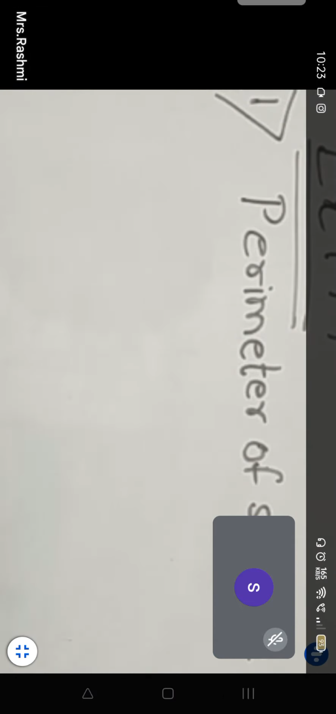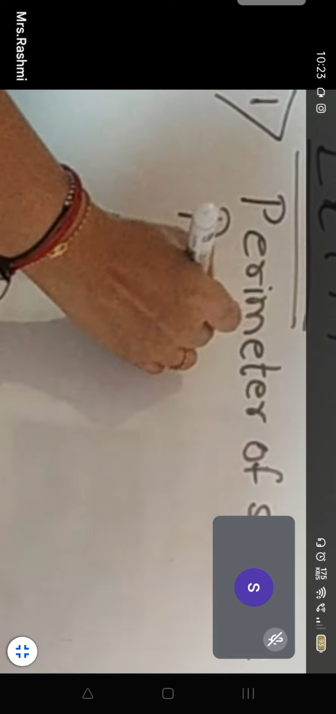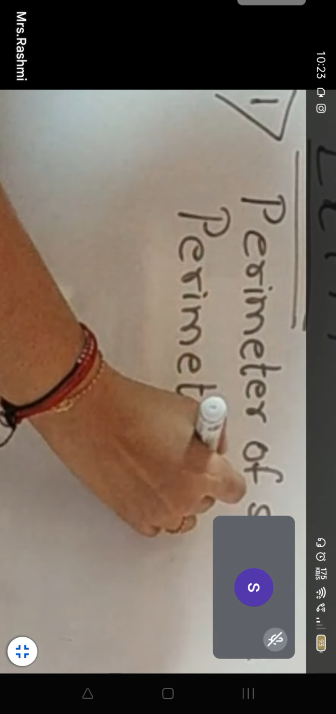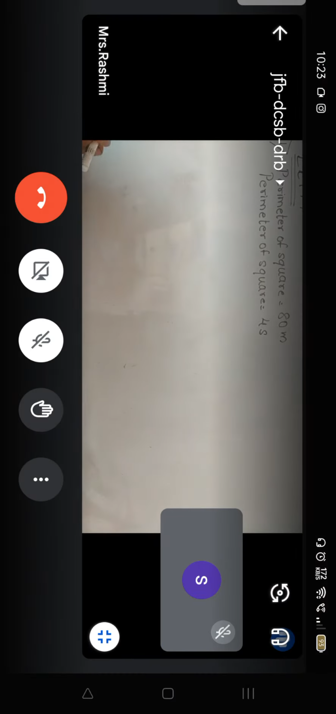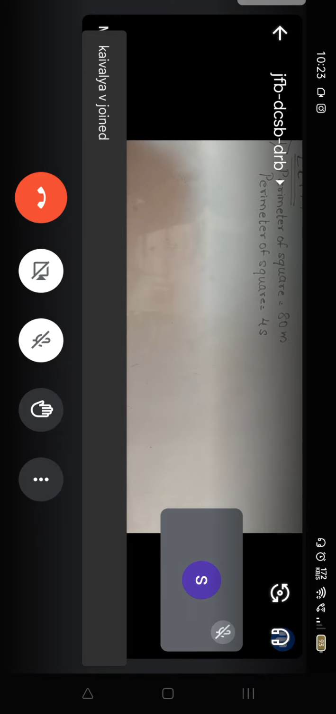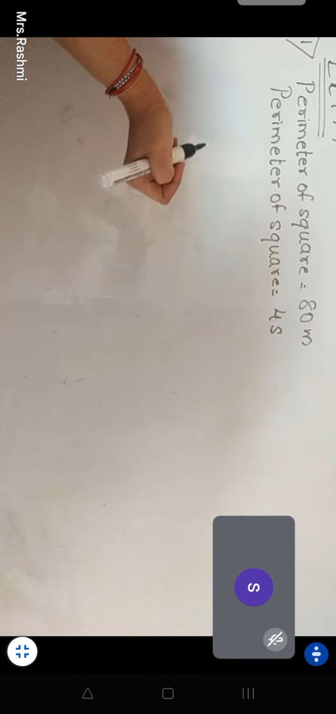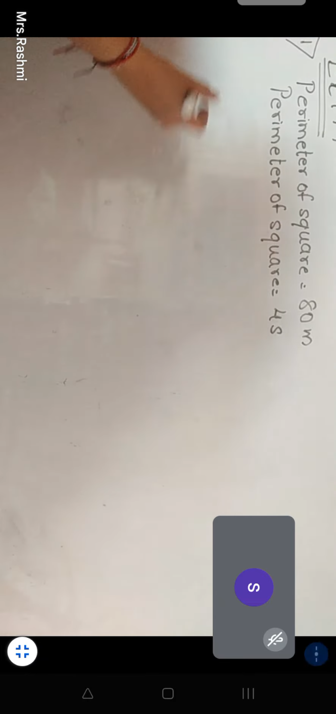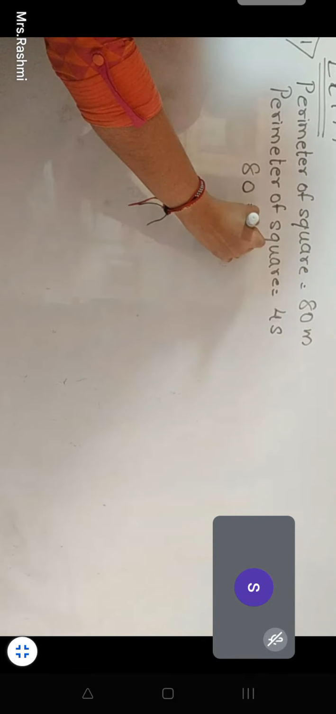So what is the formula for the perimeter? 4 into side. So if you want to find each side, we have to do 80 divided by 4, which is 20. The 4 will go to the right side and it will become divided by 4. Okay, you all got the answer also, very good. They have not given me the side. 4 into side is the formula, but they have not given me the side. So what will I do?